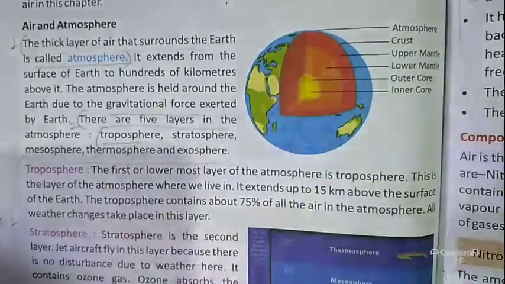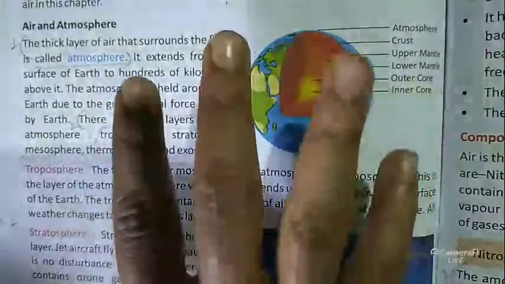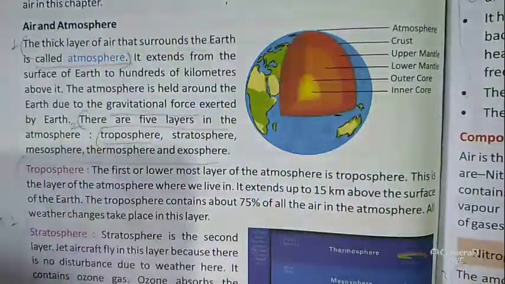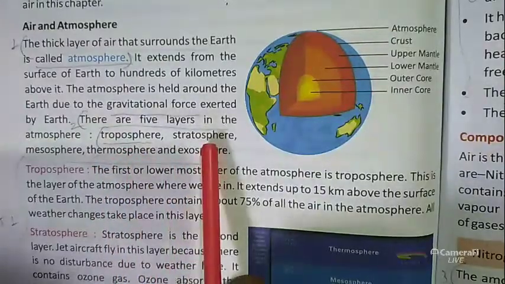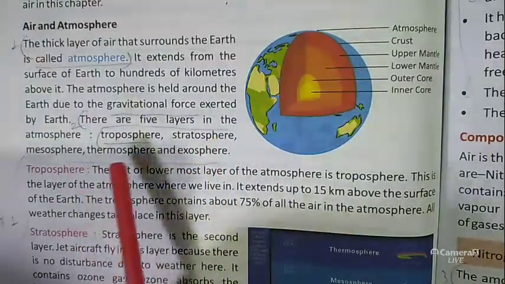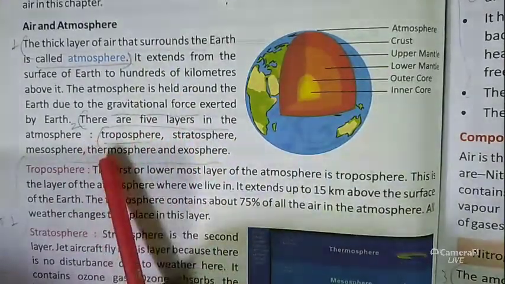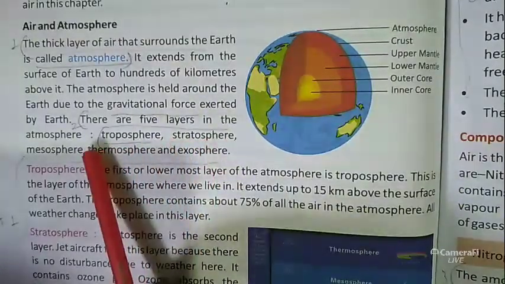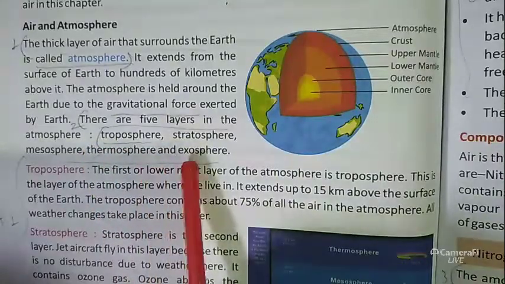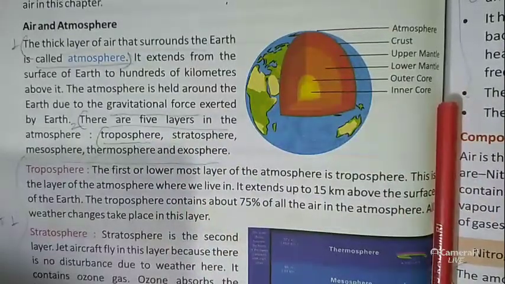There are 5 layers in the atmosphere. What are they? Troposphere, stratosphere, mesosphere, thermosphere and exosphere. These 5 layers are always around us.